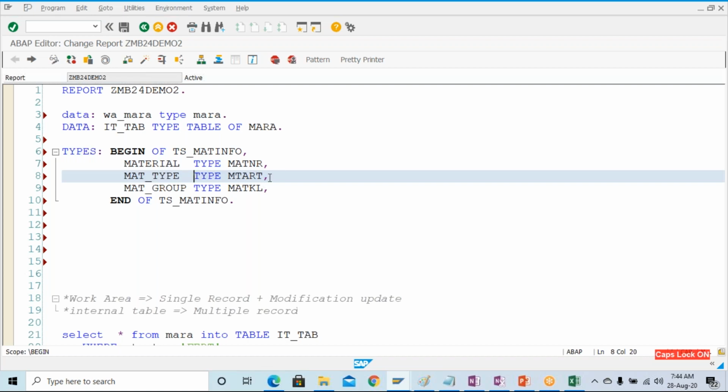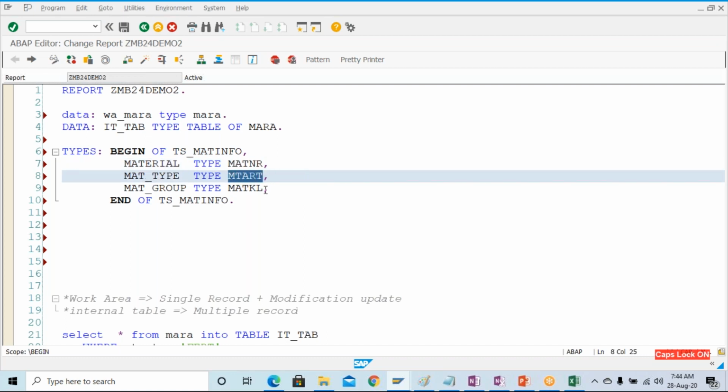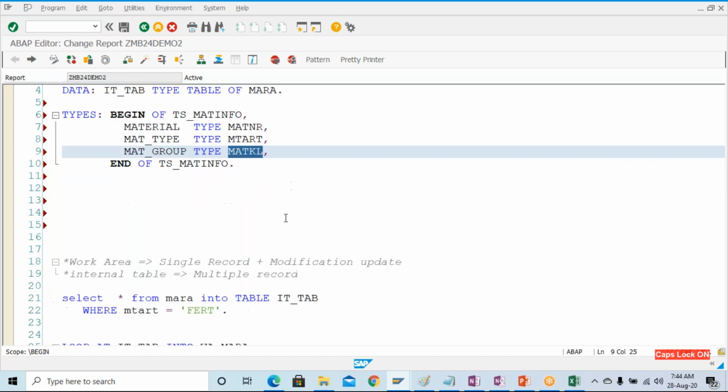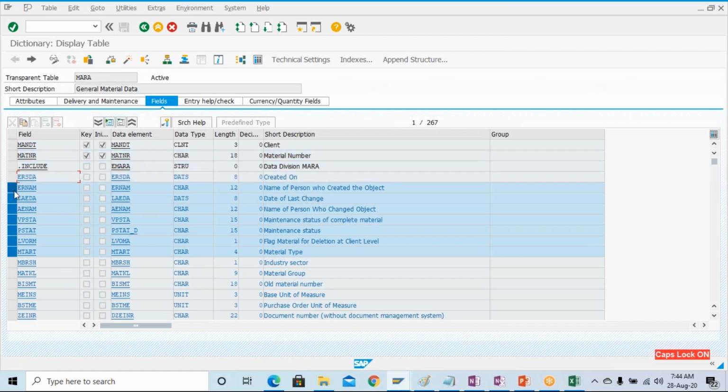But the right hand side you are not supposed to change, or you have to use a valid data type. Material number is a data element, material type is a data element, and material group is a data element. If you go and check the MARA table, you will see that the component name and the data element name are the same. For MATNR the data element is MATNR only, similarly for MATKL the data element is MATKL only.